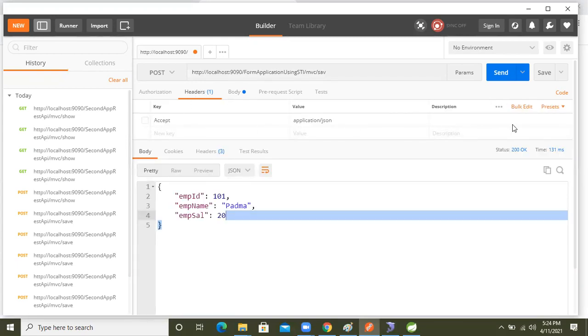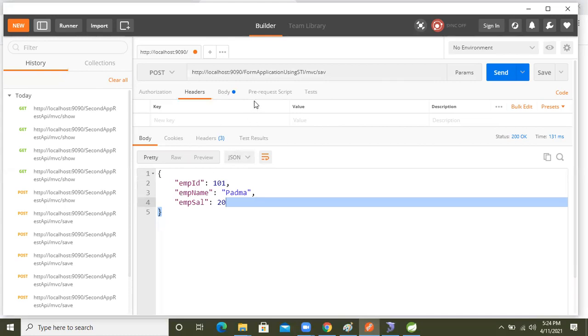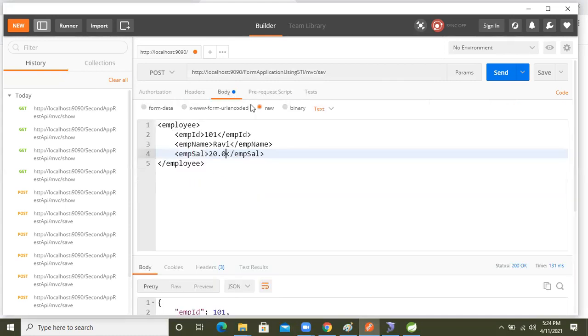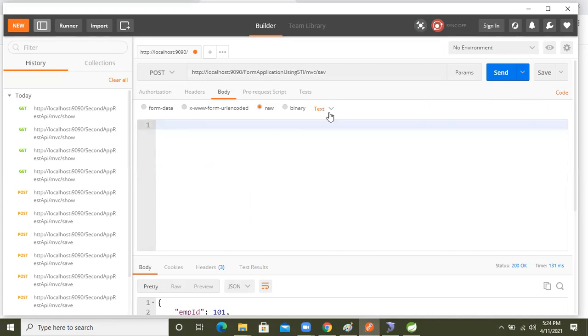Just delete these things, no need. Come to the body section. Select raw, it is already there, guys. I'm going to send JSON data, so select JSON, not XML. We want to send the JSON data.